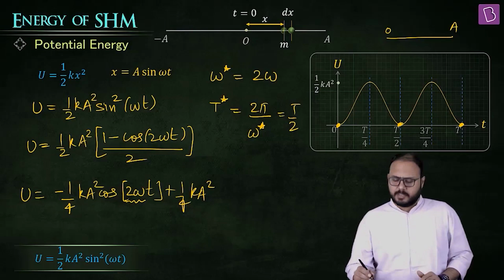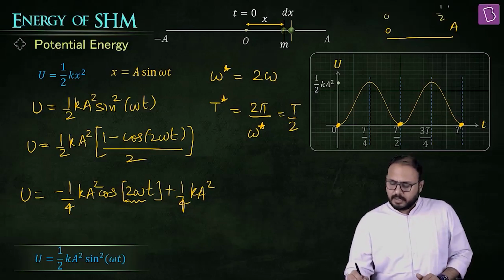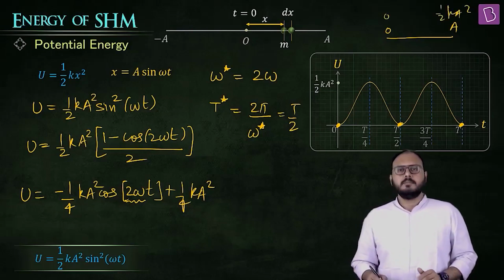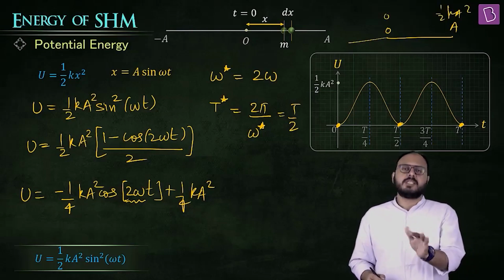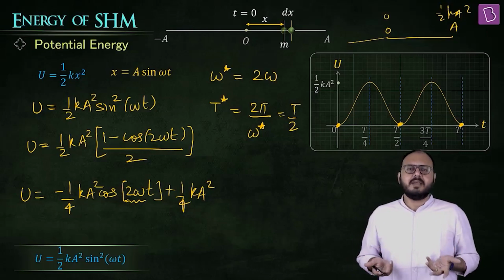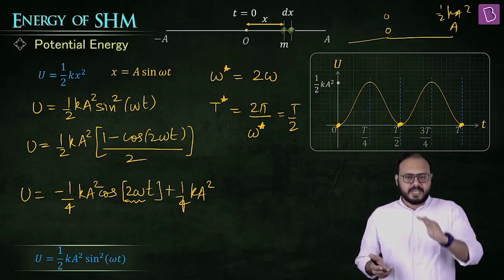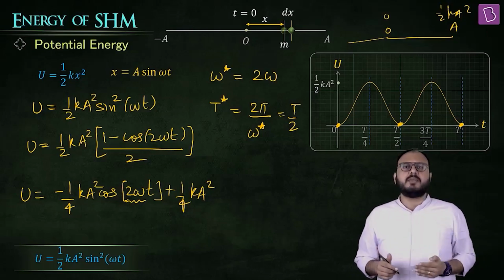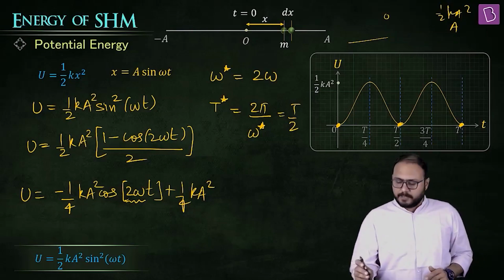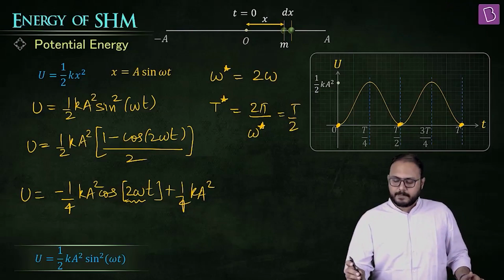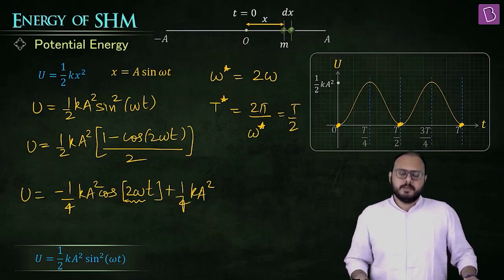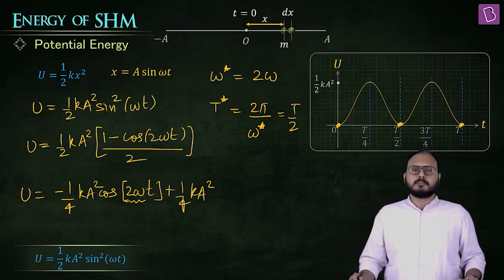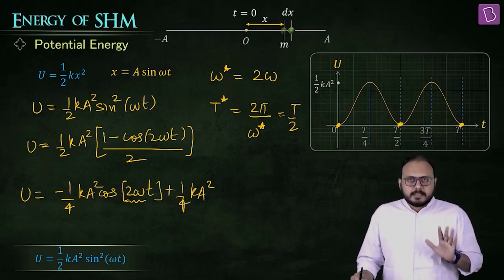0 to half k a square. 0 pe 0, half k a square. What is the potential energy from 0 to minus A? You are saying potential energy can never be negative. Clearly, if something can't be negative, the negative part is gone. So out of four quadrants, remove the negative part. How many remain? 2 quadrants. So half the time period. Right?